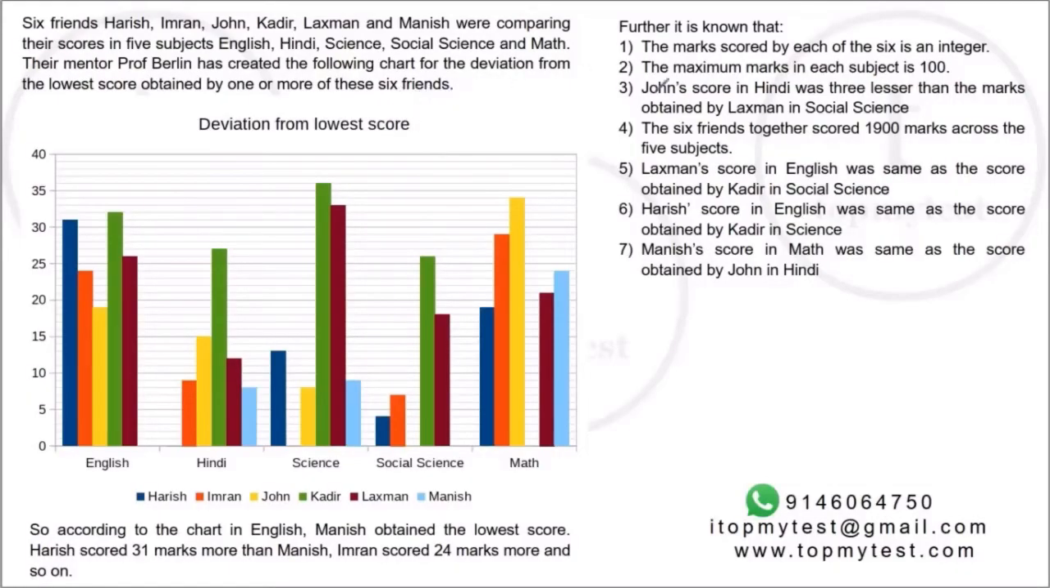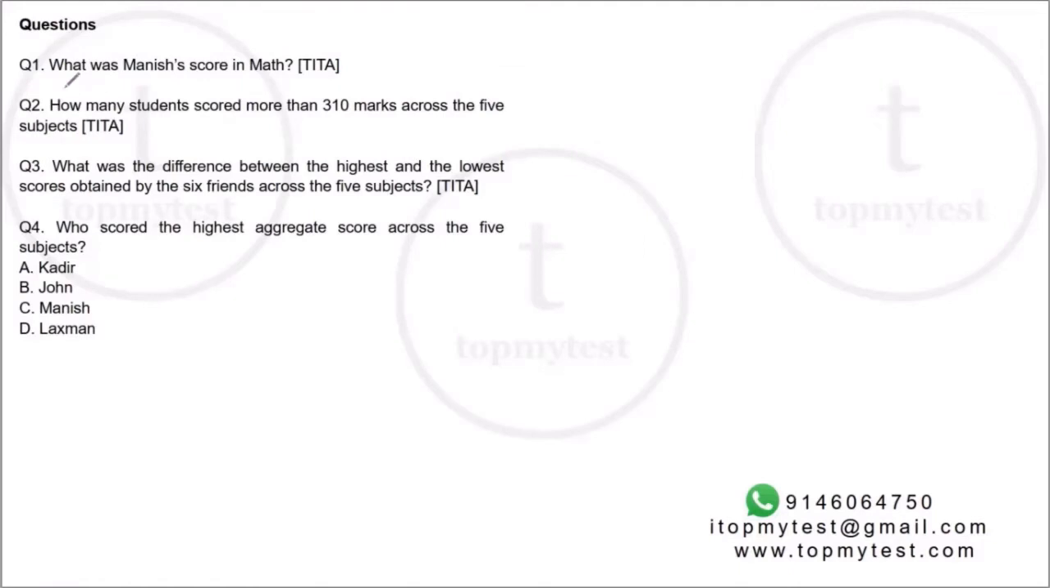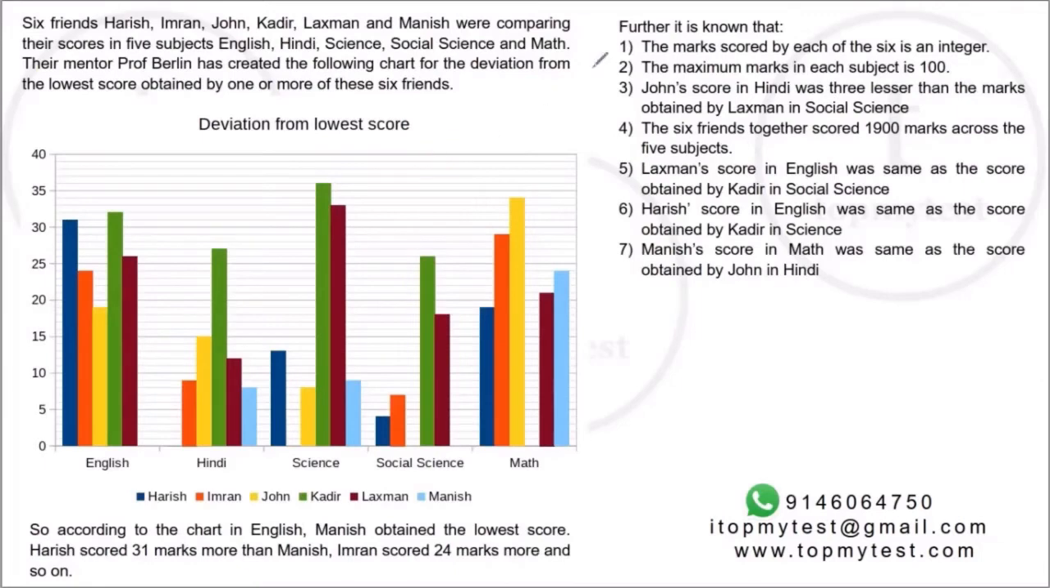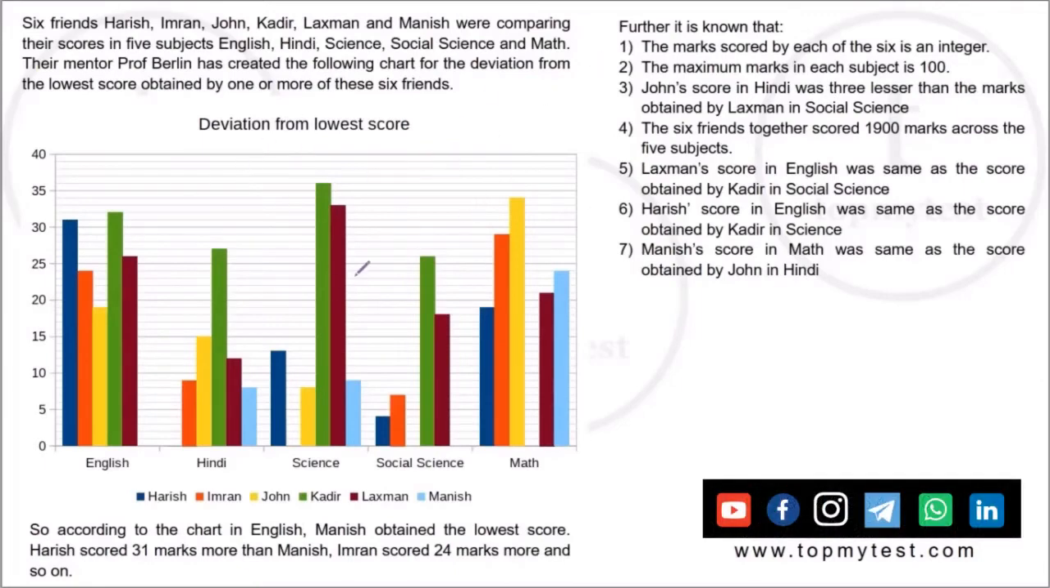Okay, so this is a set which is basically on understanding what this graph says. Then you have a few conditions, quite a few. It's pretty lengthy in terms of the size of data which is given. And if you look at the questions, it says what was Manish's score, how many students scored more than this, what was the difference between the highest and the lowest, who scored the highest aggregate. So the question seems determinable once you get over the initial size of the data and how the data is represented. So let's see what this says.